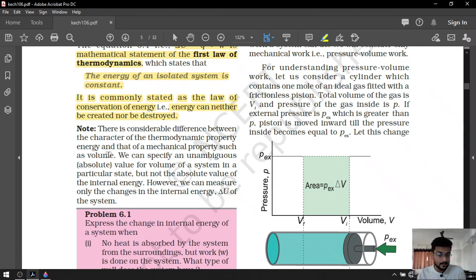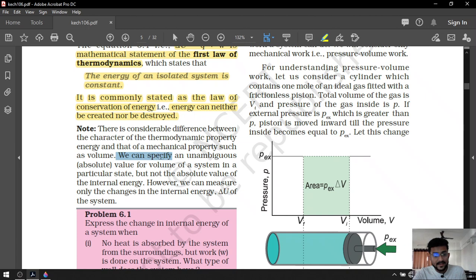Remember what I am saying. U cannot be measured, but delta U can be measured by the above formula. Whereas volume, we can measure volume. We can measure change in volume. V is measurable, delta V is measurable, whereas U is not measurable, but delta U is measurable.